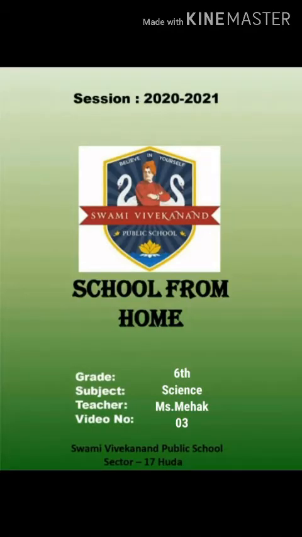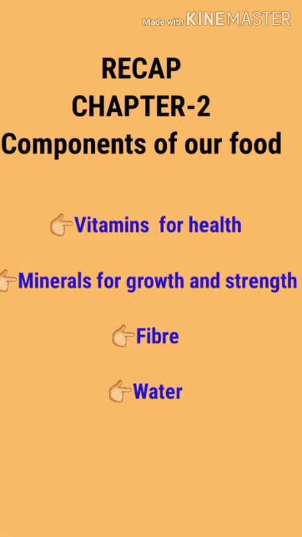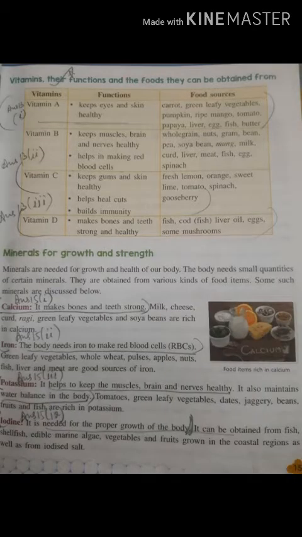I am Mehak ma'am, your science teacher, and today we'll continue video 3rd, chapter 2, components of our food. In our last video we discussed vitamins, their functions and the foods they can be obtained from. Like vitamin A helps keep our eyes and skin healthy, B helps in making RBC, vitamin C helps to keep gums and skin healthy, and vitamin D makes our bones and teeth strong and healthy.